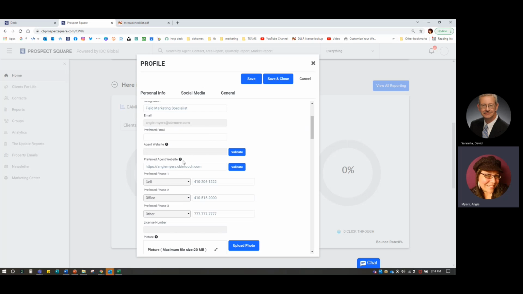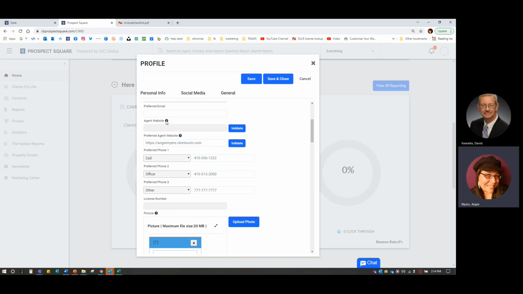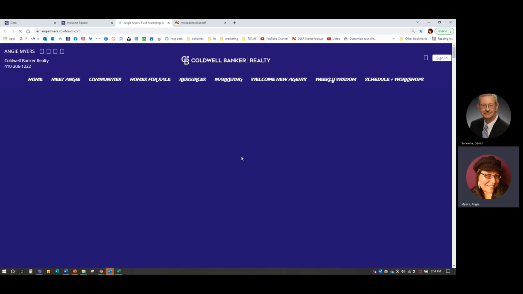Also, you will see your email will autofill. You can include a preferred email here, your agent website as well. So here you can click on that little information bubble there. You must include the HTTP or www in order to link it. A lot of people now will tell you, oh, you don't need that information. Well, sometimes you do. So once that's in there, you want to click on that validate button.